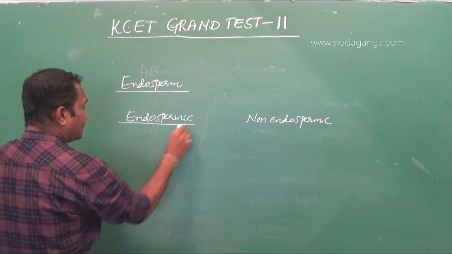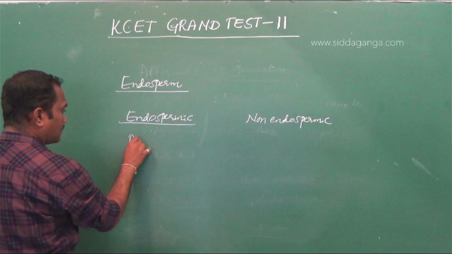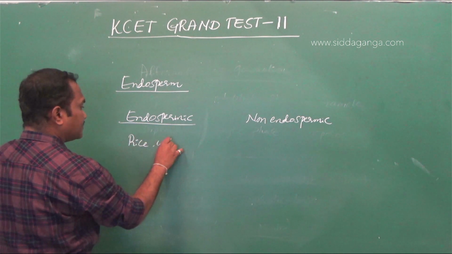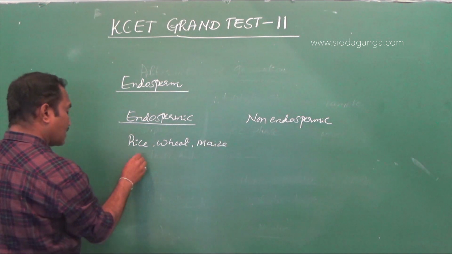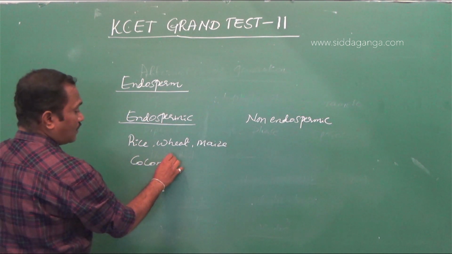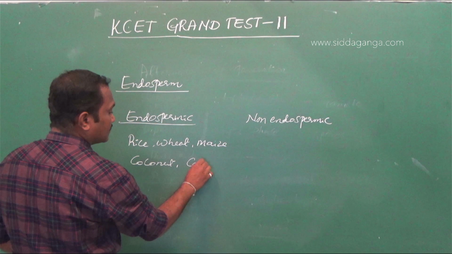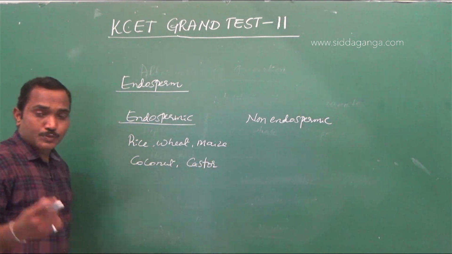In most of the monocots such as rice, wheat, maize, coconut, and some dicots like castor, the endosperm is left out.